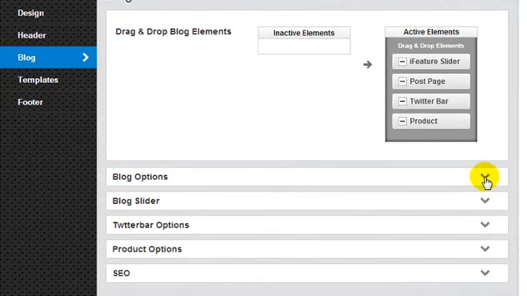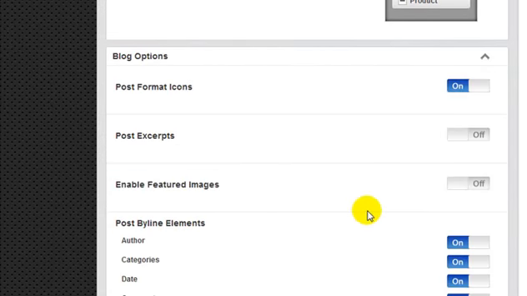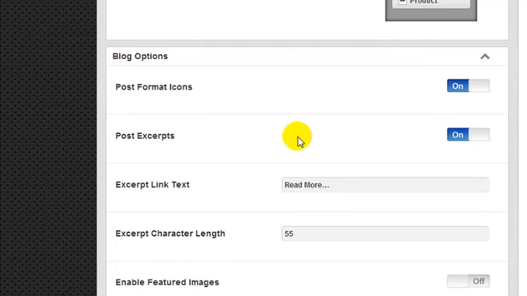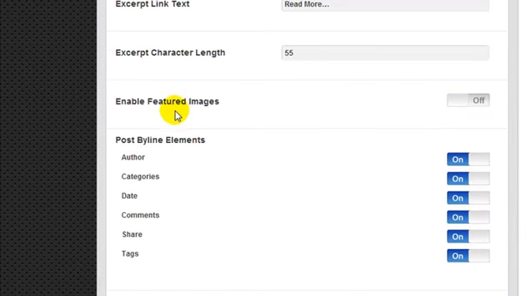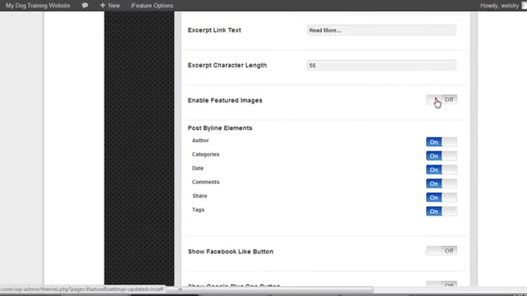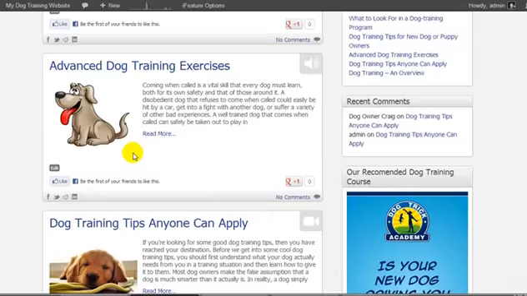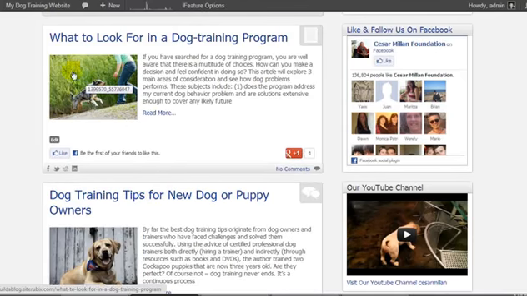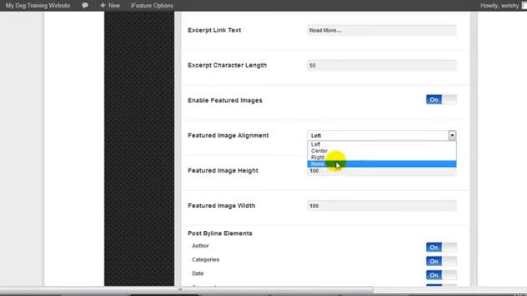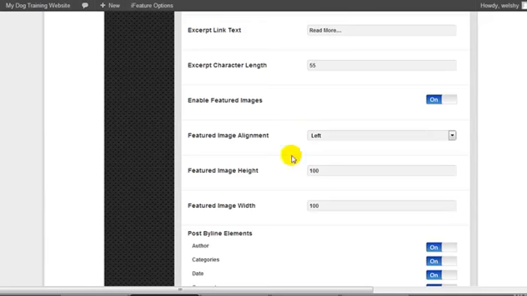So for blog options, we can display post excerpts. Yes, we want that on so that it doesn't display the full post, it just gives you like a snippet of the post. We can change what the link says, read more, etc. And we can set how many characters in length we want it to display. Enable featured images. I'm going to select yes. So when we create a post and we set a featured image like this, it's going to display it. We can align the featured image to the left, right, center, etc. Left is fine by me.